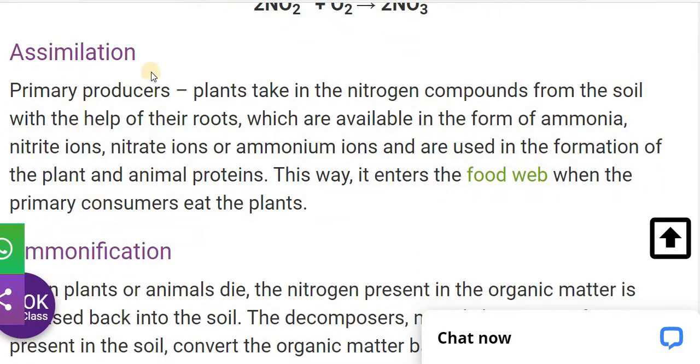Now the assimilation. As we know, the nitrogen from the soil is first absorbed by the primary producers, the plants, in the form of nitrates and nitrites. The plant takes the nitrogen compounds from the soil with the help of the roots, in the form of ammonia, nitrite ions, nitrate ions, or ammonium ions. Then it is used for the formation of plant and animal protein, and later enters the food web and is passed along the food chain from the primary consumer to the secondary consumer.